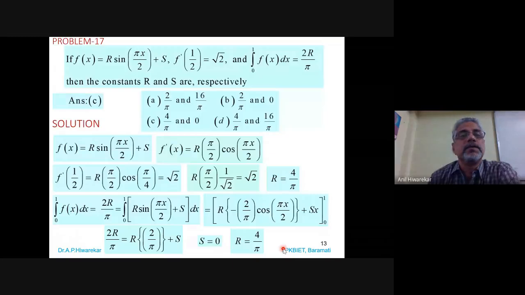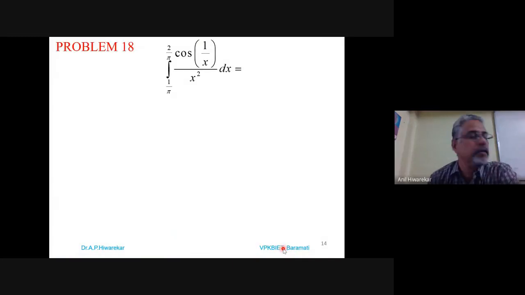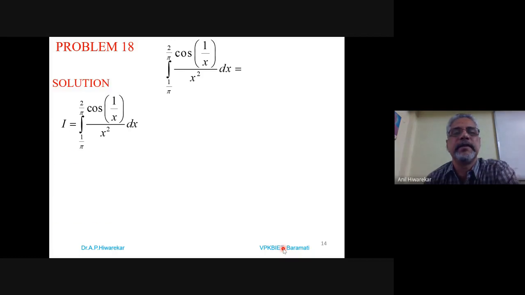Okay, so problem number 18. Integration of 1 by pi to 2 by pi of cos of 1 by x divided by x square dx is equal to. Options are not given here. So we have to solve this problem.